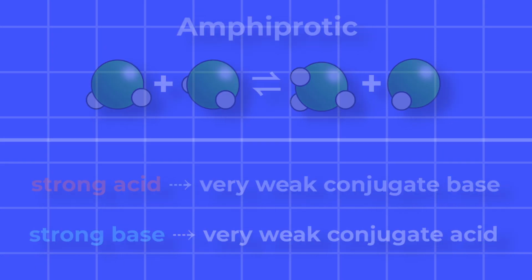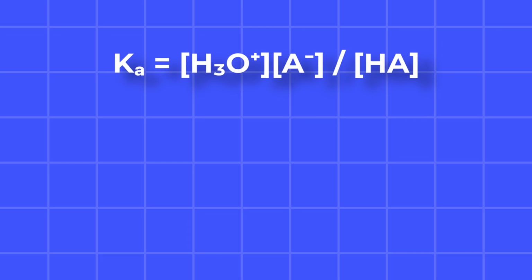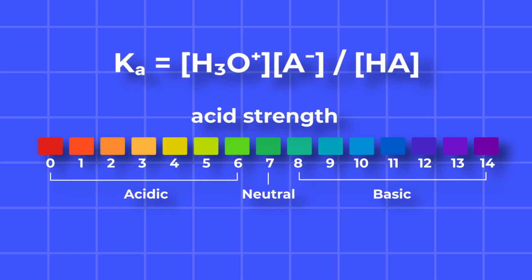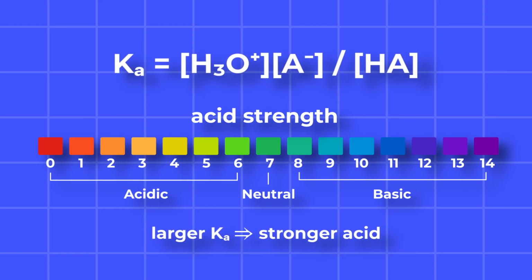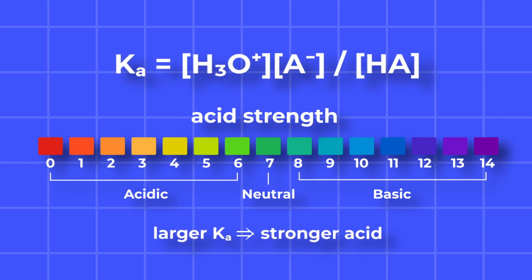Here is one last tool. The acid dissociation constant, K sub A, measures how much an acid donates a proton at equilibrium. A larger K sub A means an acid that donates more readily, which means a stronger acid.